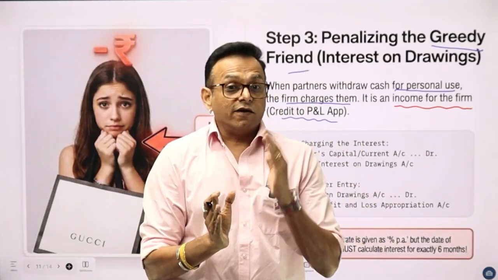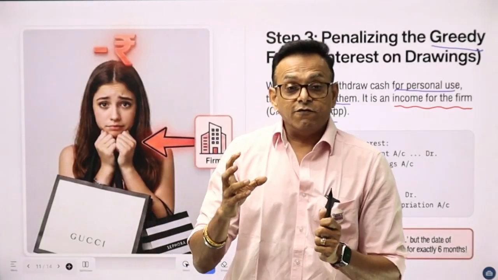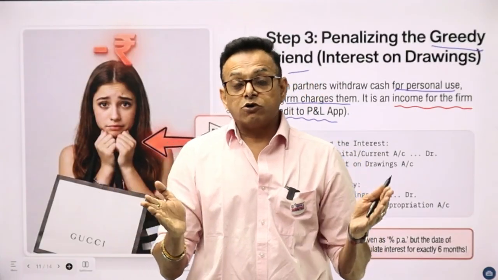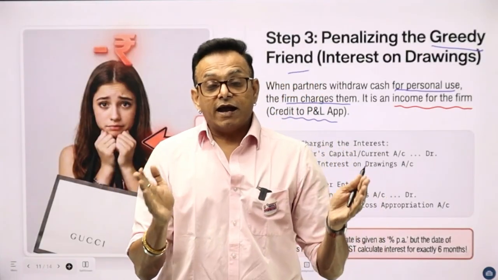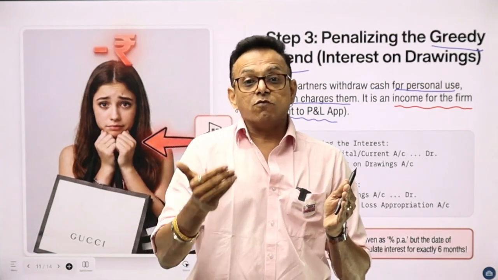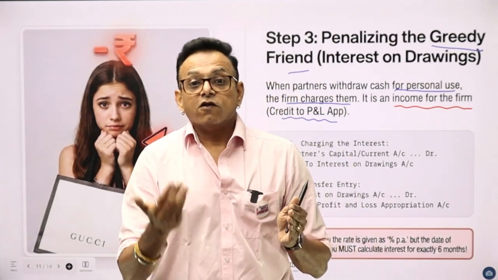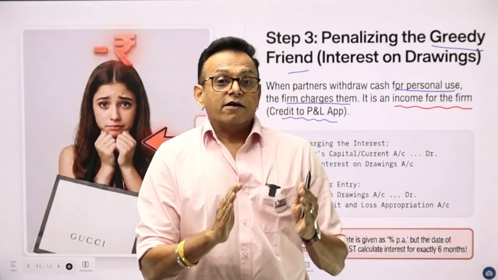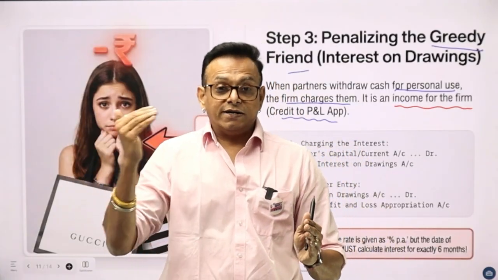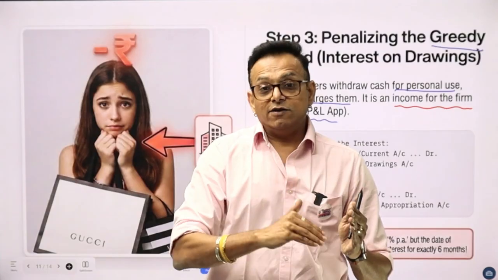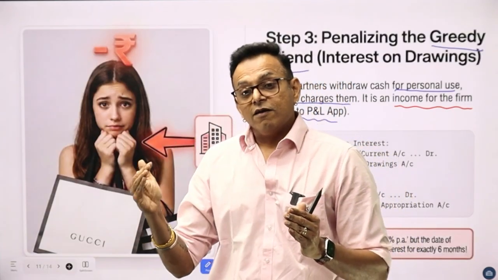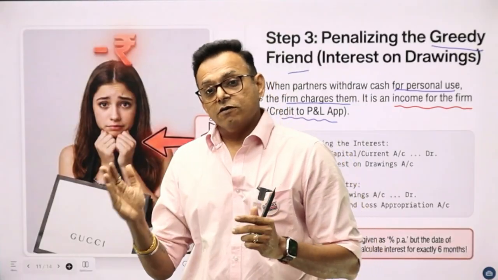But as discussed in the previous session, if partners keep on withdrawing money, the firm will go out of cash and then there can be a crisis, and the firm will then have to borrow funds from outsiders or again take money from the partners. That is why, just like capital is invested in the business and interest is given, there is a charge on drawings, which we call interest on drawings.